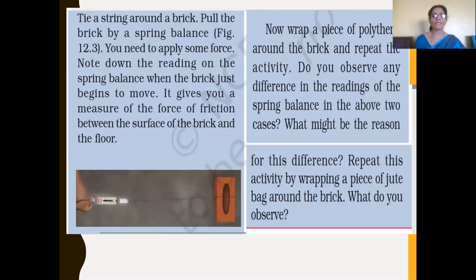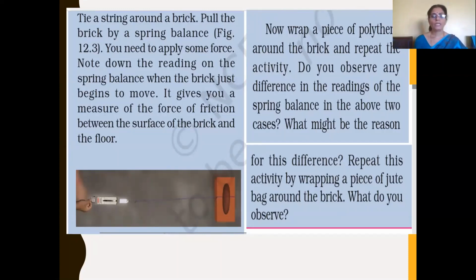You note down the reading from the scale of the spring balance. Now we have to wrap a piece of polythene around the brick, and again pull the brick by a spring balance and note down the reading.